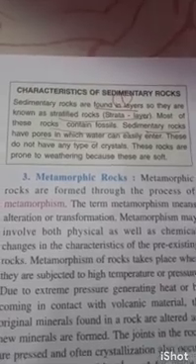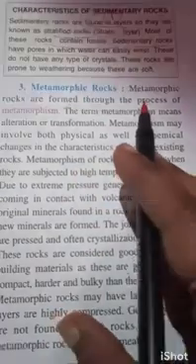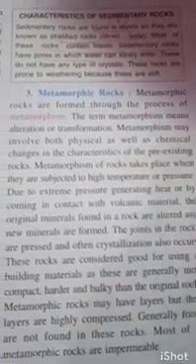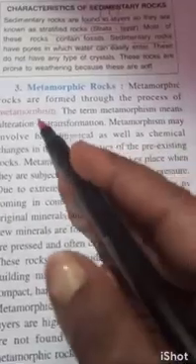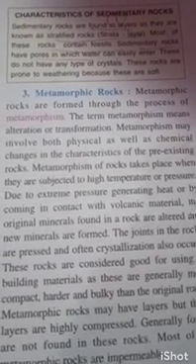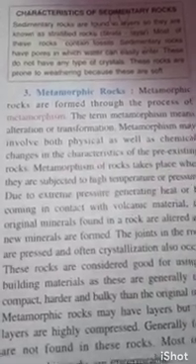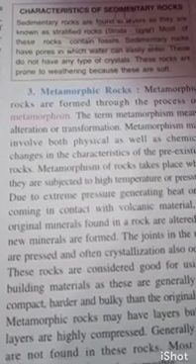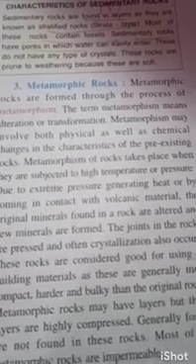That is erosion. Now see the third one, that is metamorphic rocks. What is metamorphic rock? Metamorphic rocks are formed through the process of metamorphism. Now let us see what is metamorphism. The term metamorphism means alteration or transformation. Either some part or a whole rock has been altered or transformed into another version.